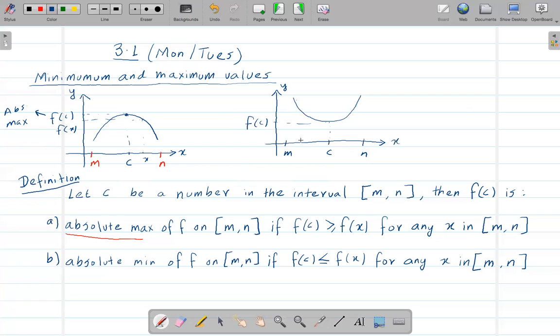Because if I pick any x again, just like I did here, let's say here, then from here our f of x is obviously going to be this point. F of x is obviously going to be greater than f of c, right? So at this point, the f of c point is called the absolute minimum. All right, that's the idea of these definitions, whatever I explained here.